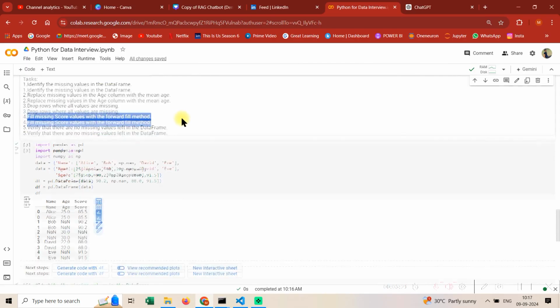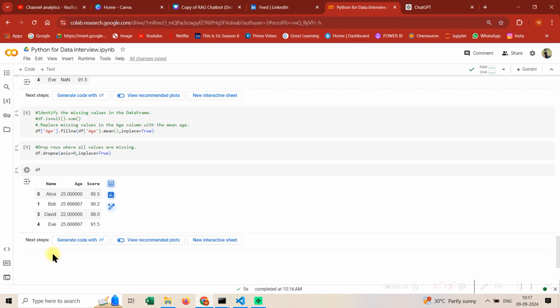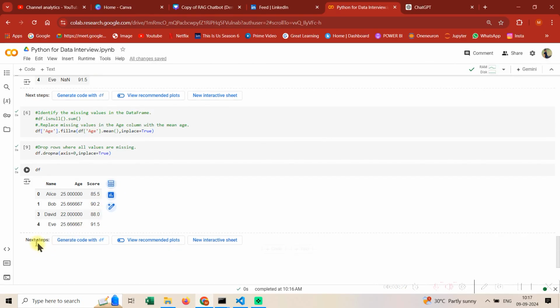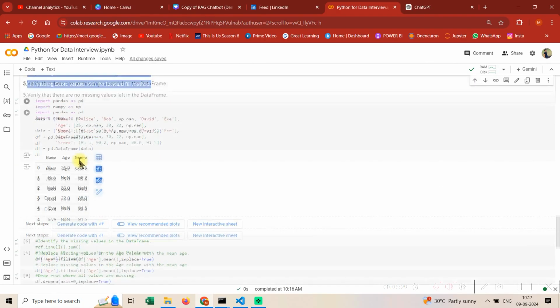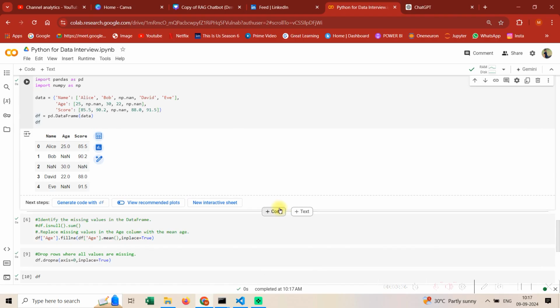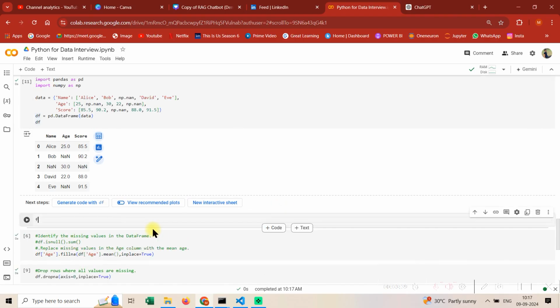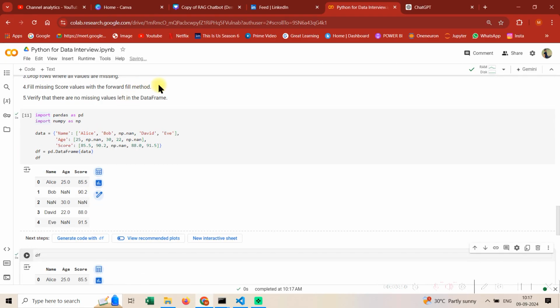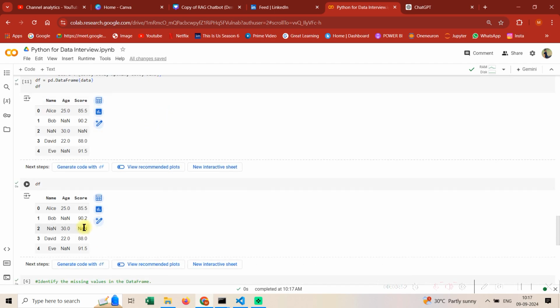Fill the missing scores with the forward fill method. Now anyhow guys, we have dropped the rows where values are missing, so there is nothing to fill. But still, to explain this question, let me rerun this code and add one code cell over here. Let me see df. This is something which was even asked to me, that if you have a data frame, how would you make sure that the value gets filled by the forward filling method?